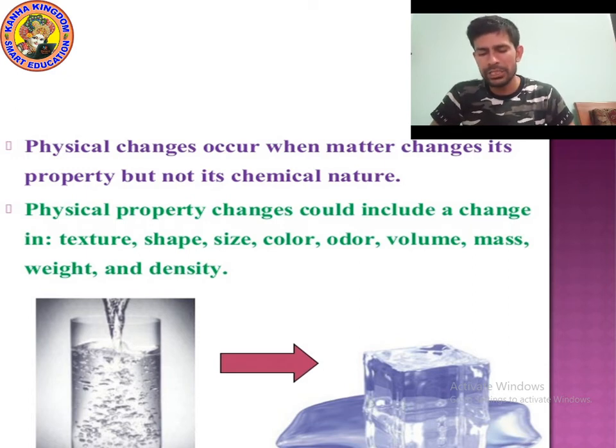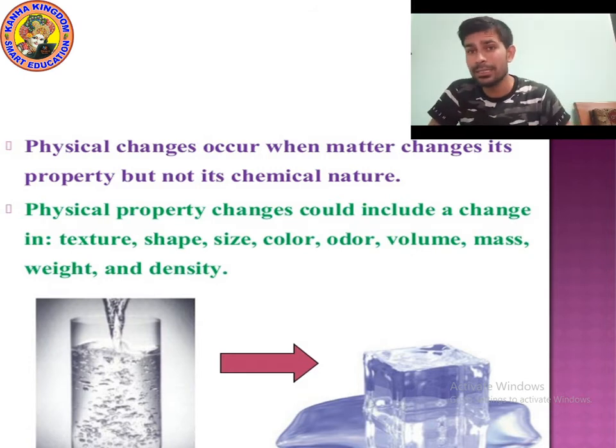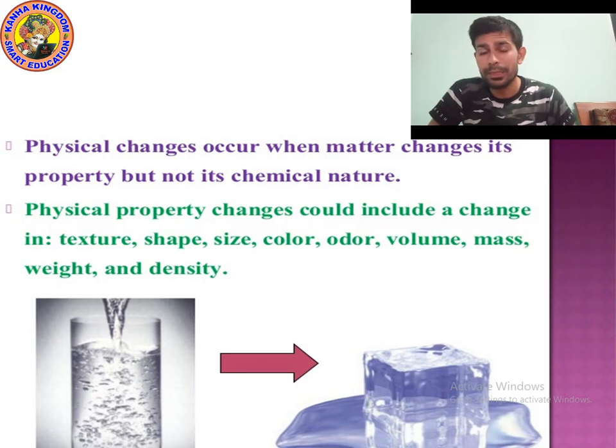Density is measured by a formula: density is equal to mass upon volume. What is the meaning of mass? Mass tells us how heavy or light an object is, and volume means the multiplication of length into breadth into height. So it doesn't matter how much mass any object contains, it depends on volume and density.